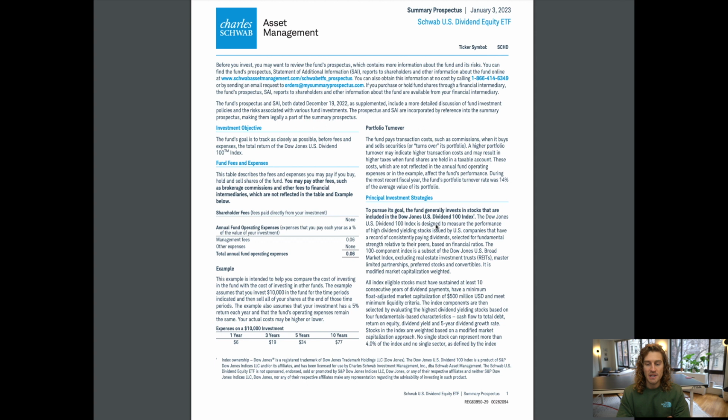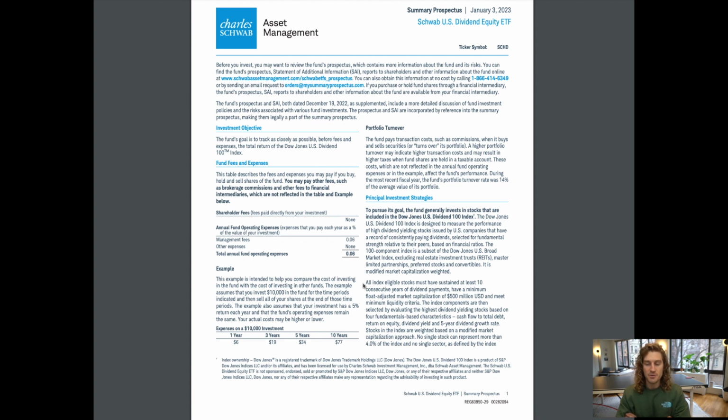The Dow Jones U.S. Dividend 100 Index is designed to measure the performance of high dividend yielding stocks issued by U.S. companies that have a record of consistently paying dividends, selected for fundamental strength relative to their peers, based on financial ratios. The 100 Component Index is a subset of the Dow Jones U.S. Broad Market Index, excluding real estate investment trusts, REITs, master limited partnerships, preferred stocks, and convertibles. It is a modified market capitalization weighted.